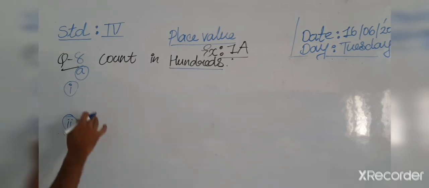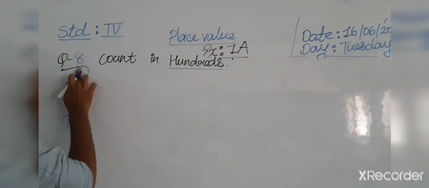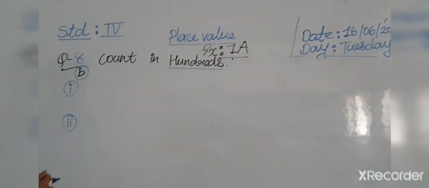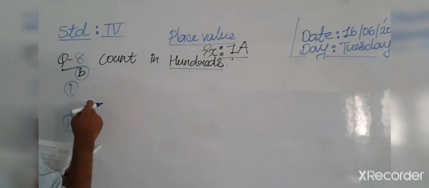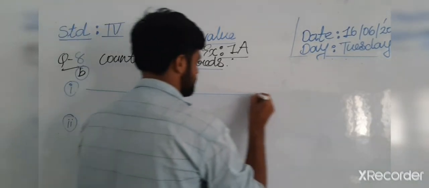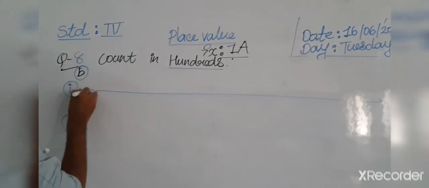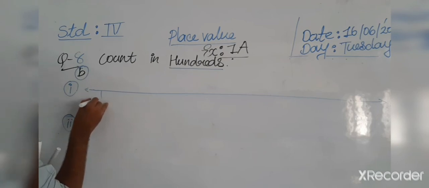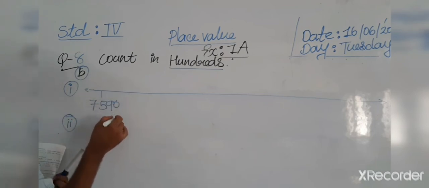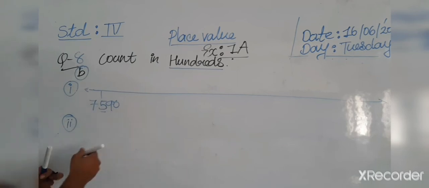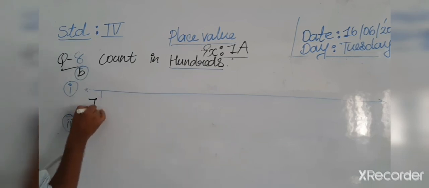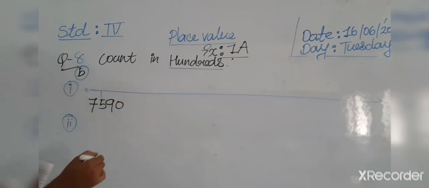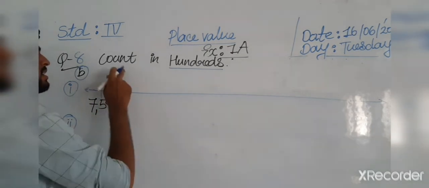Okay, so now in question B, question number 1. Count in hundreds. So which digit are we counting? We are counting the hundreds. 7,590. Hundreds means the third digit of this number. Okay, 7,590. Okay, that is our count in hundreds.